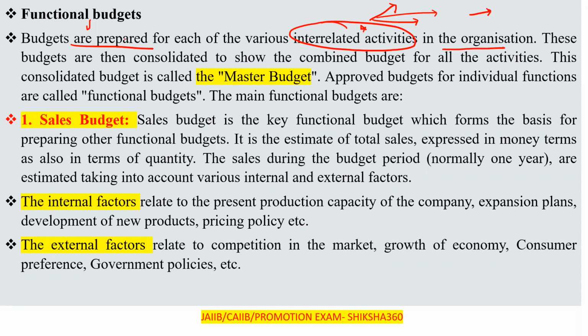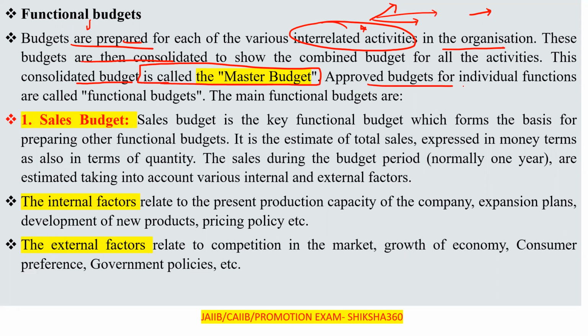These budgets are then consolidated to show the combined budget for all the activities. This consolidated budget is called the master budget.